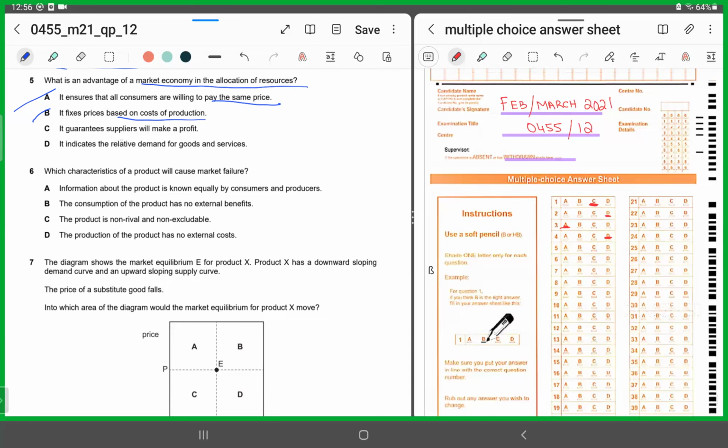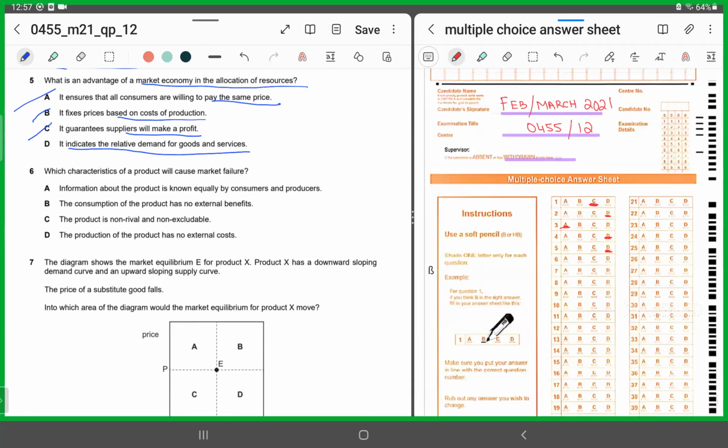It guarantees suppliers will make a profit, not necessarily. D, it indicates the relative demand for goods and services. Yes, that's the correct answer. So for 5, it has to be D. It's consumer sovereignty that dictates to producers what to produce, right? That dictates to producers what goods and services are to be demanded.